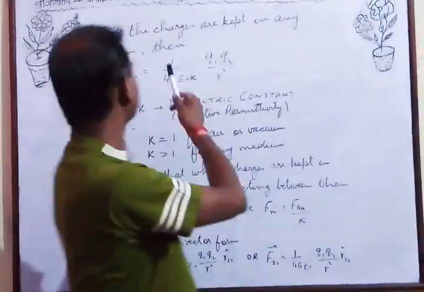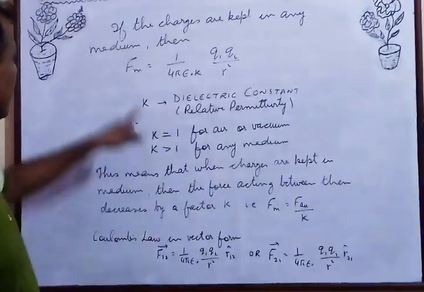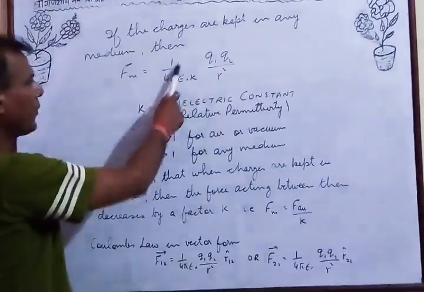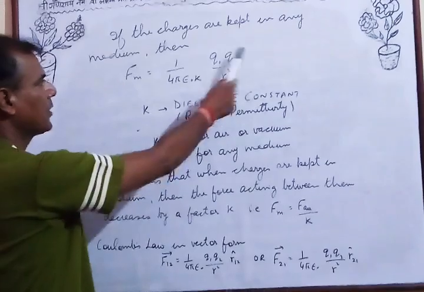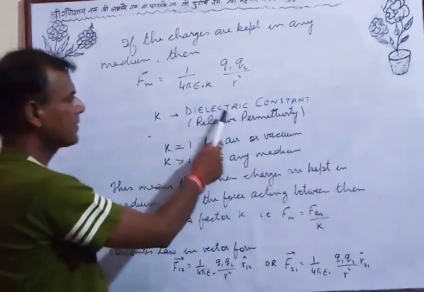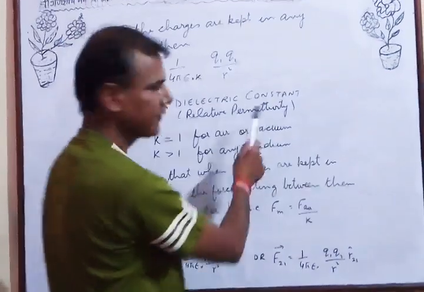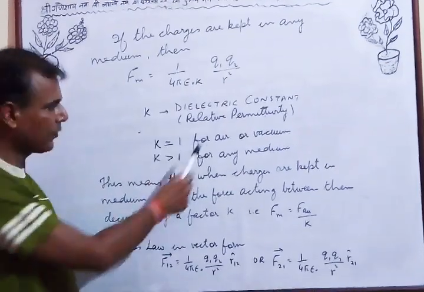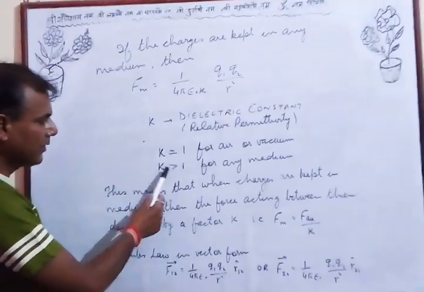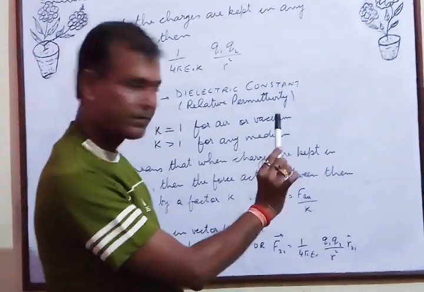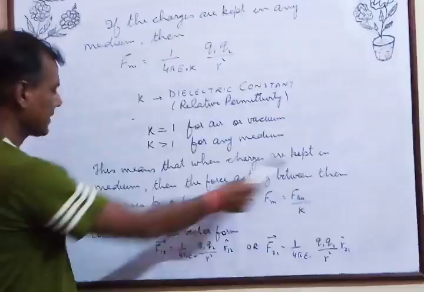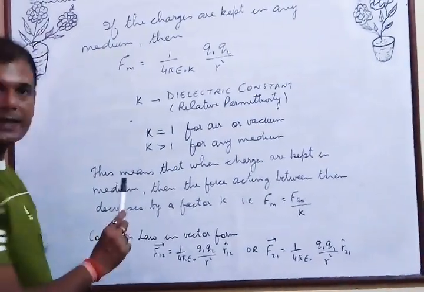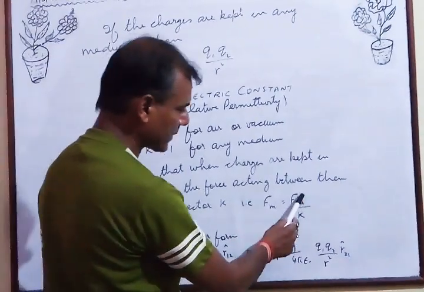If the charges are kept in any medium, the force acting between them, Fm, meaning the force acting when the charges are kept in a medium, is equal to 1 upon 4 pi epsilon 0 times q1 q2 by k r square, where k is the dielectric constant. It is also called relative permittivity. The important thing is the value of k is almost equal to 1 for air or vacuum, and its value is always greater than 1 for any medium. This means that when charges are kept in any medium, the force acting between them decreases by a factor k. That is, Fm is equal to the force acting in air upon k.